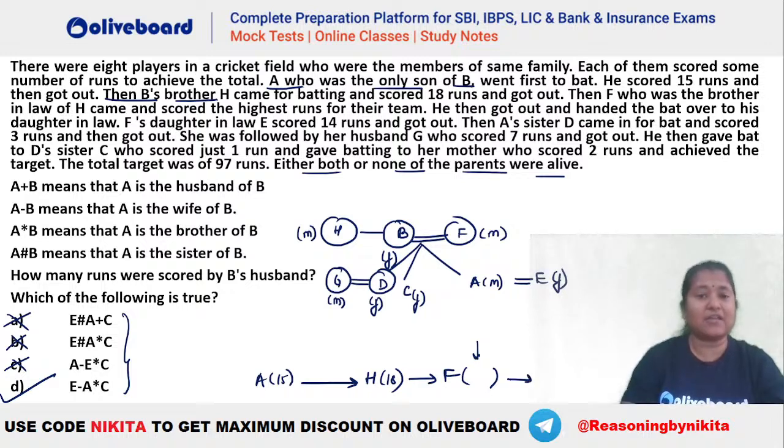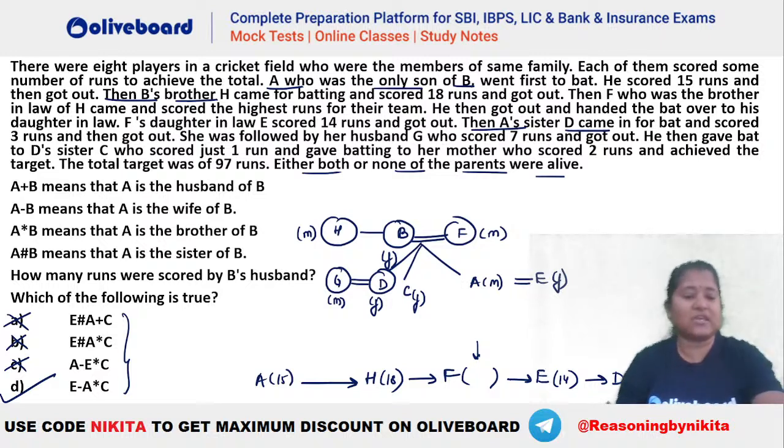After that, you can see F got out and handed the bat over to his daughter-in-law. Who is the daughter-in-law of F? That is your E. So E has to come in here, right? Then E scored 14 runs, and then got out. Then A's sister D came. So after E, we will have your D here, right? D came in and scored 3 runs here.